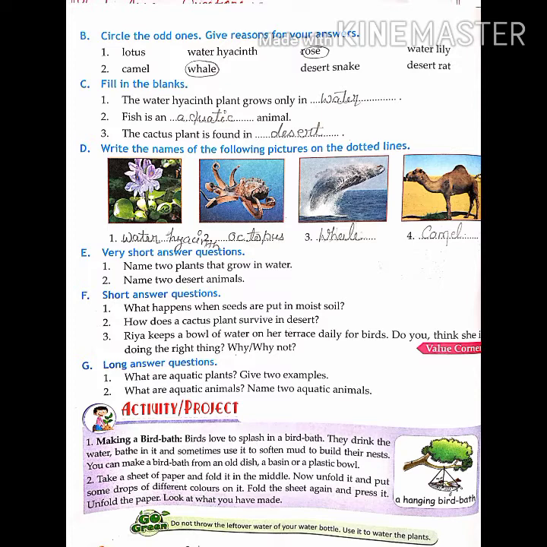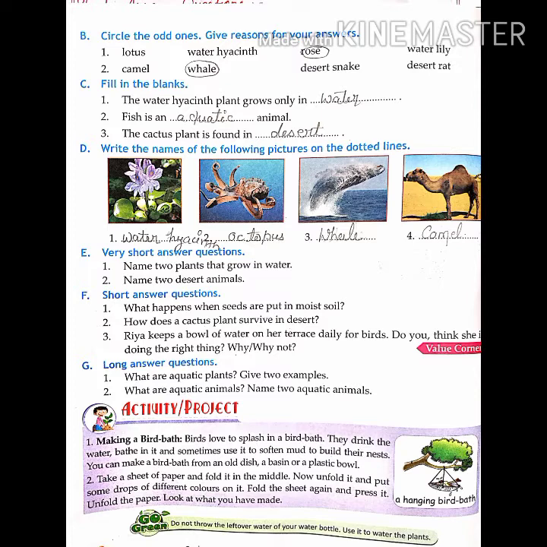Hope you will all complete this work along with me, students. Okay, now again I am repeating the same exercise. Please listen carefully and write the answer. Circle the odd one. Give reasons for your answer. First one, lotus, water hyacinth, rose, water lily. Rose is the odd one because rest of the plants are aquatic plants.